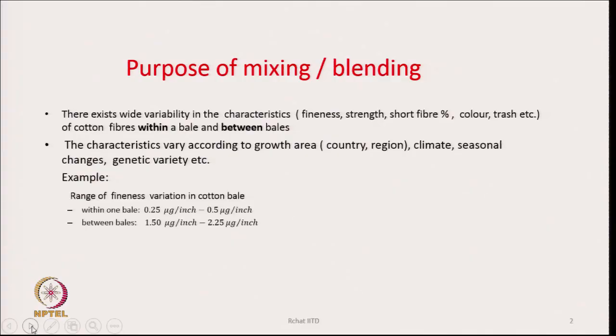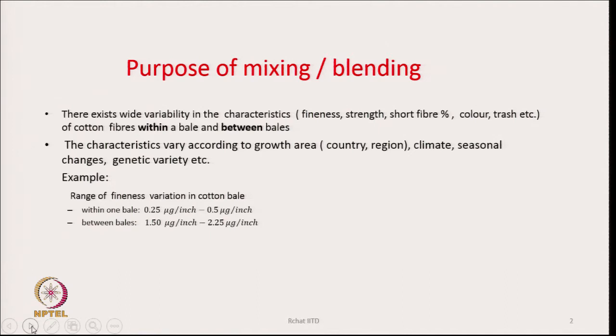As an example, we will give you here the range of fineness variation in a cotton bale. Within a bale, the fineness can vary from 0.25 microgram per inch to 0.5 microgram per inch. Similarly, between bales also it can vary, as shown here.